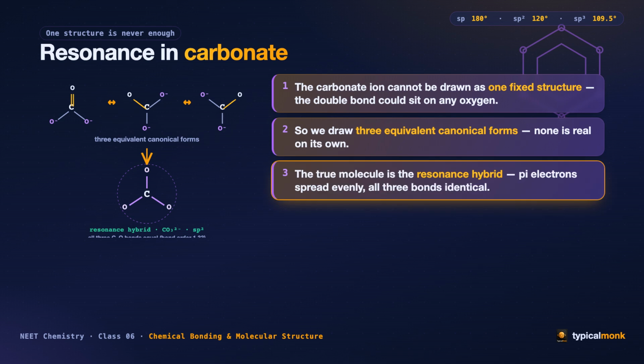The true carbonate ion is the resonance hybrid, a single real molecule in which the pi electrons are spread evenly over all 3 oxygens. As a result, all 3 carbon to oxygen bonds are exactly equal, each a blend of single and double, with a bond order of 1.33.